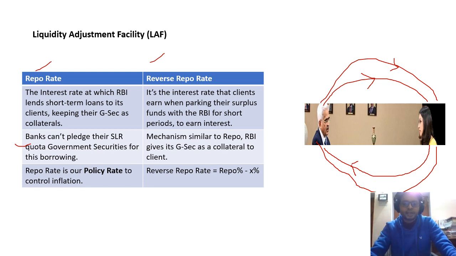So this is the mechanism similar to repo. RBI gives its government securities. This is the reverse repo rate we just discussed. And generally this repo rate is called the policy rate to control inflation, which we already talked about. This is the main thing. And what is the reverse repo rate formula? Suppose repo rate is 4%, then reverse repo rate will be 4 minus 0.65%. This is a general formula used for calculation.